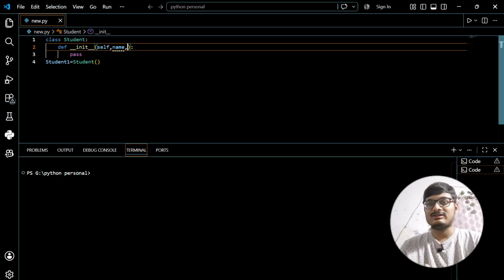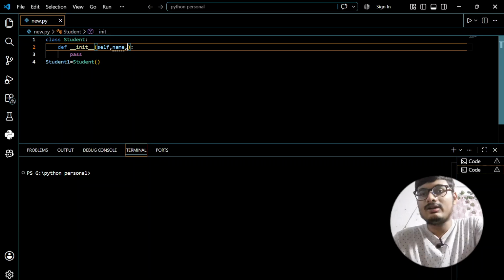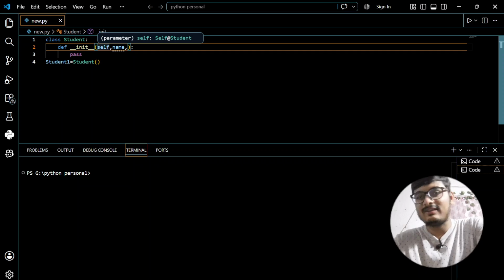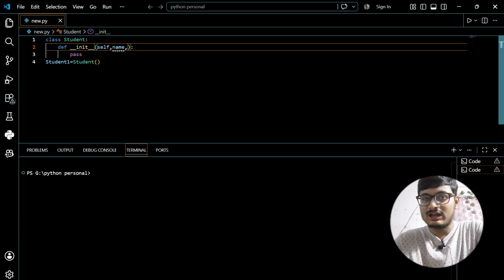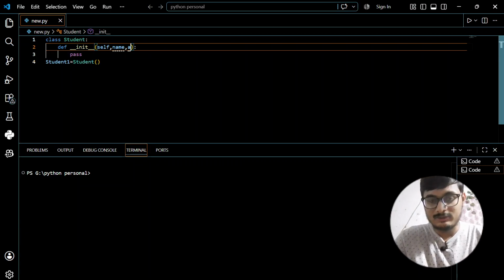How will the computer understand that right now I want to extract the name of the current object? This problem is solved by self. It tells the computer that right now we are talking about this object. And suppose I am writing one more thing, age. These two things I have written.